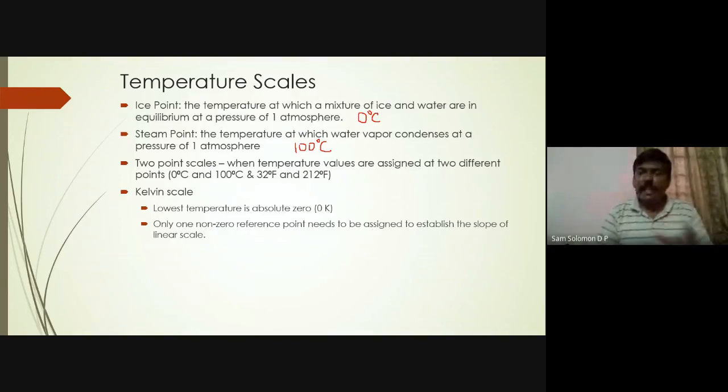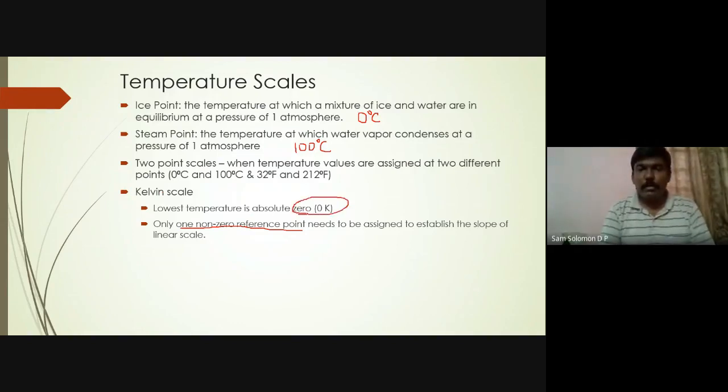But when you look at the Kelvin scale, the Kelvin scale is dependent only on one reference point. It is dependent only on one non-zero reference point, and that non-zero reference point is needed to establish the slope of the linear scale. What is the lowest temperature? The lowest temperature is 0 Kelvin. So 1 point is already known, and what you need is only one non-zero reference point. So that gives you the Kelvin scale.